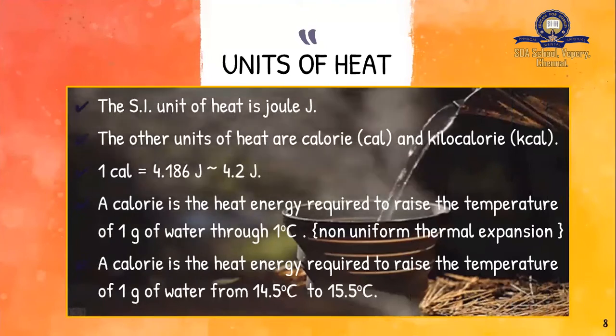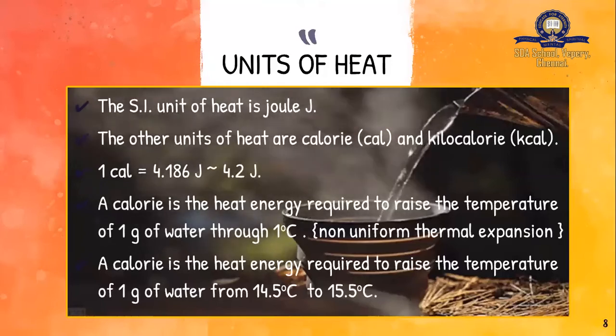Well, so knowing the definition of heat, now we have to learn the unit of heat. What is the unit of heat? It is joule. In short, we will write it as J. The other unit of heat is calorie or kilocalorie. Calorie and kilocalorie are like meters and kilometers. 1 meter is equal to 100 centimeters. 1 kilometer is equal to 1000 meters.